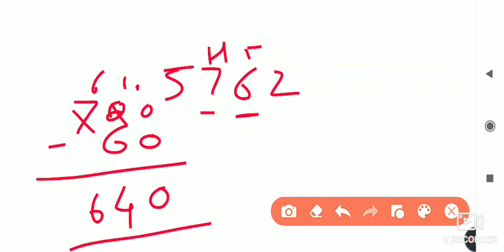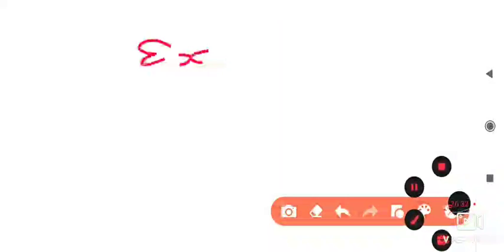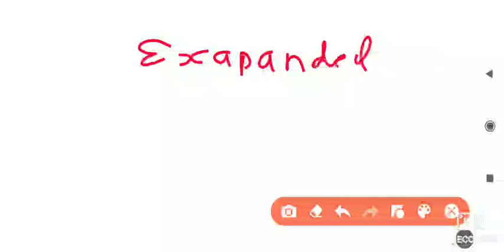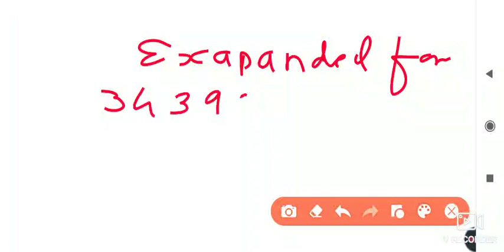Okay, now the next part is the expanded form, and you know how to solve this. In today's test, some questions based on the expanded form will also come in the exam. First of all, suppose this is the number 3, 4, 3, 9, 8.